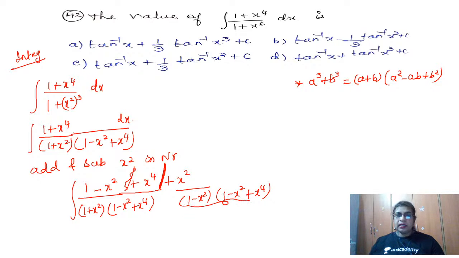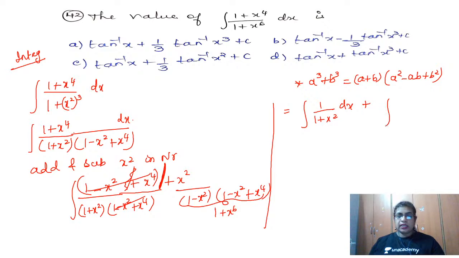But this is nothing but the term which we had formed, 1 plus x to the power 6, which was there earlier, right? So now what will happen? This term and this term gets cancelled. So you are left with 1 by 1 plus x square dx plus integral of x square by 1 plus x to the power 6, which is nothing but x square the whole cube dx.